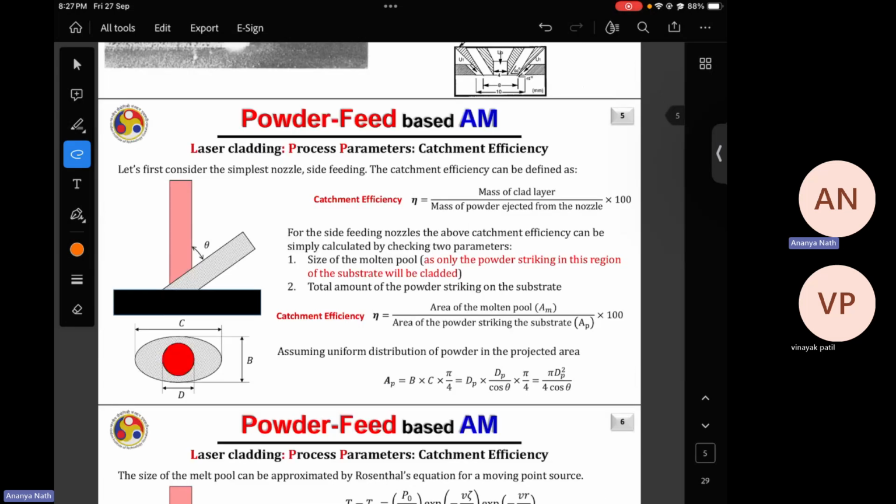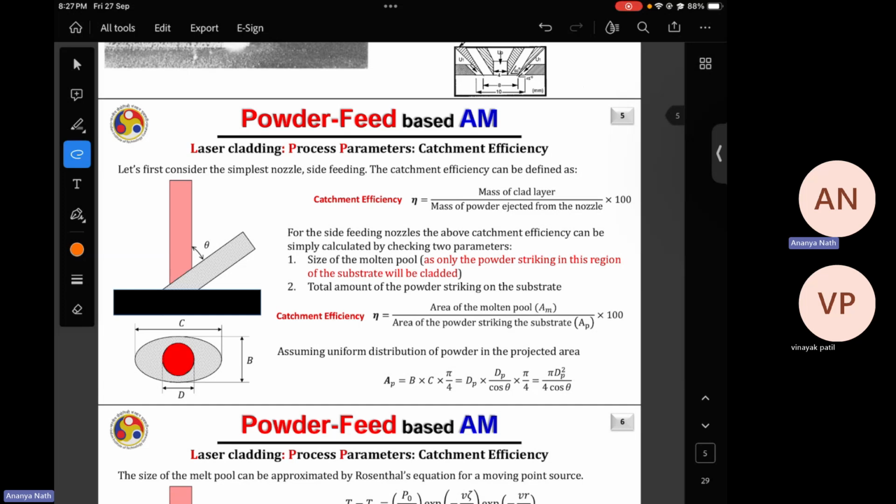Now, as I said, first is the capture efficiency or catchment efficiency. It's basically the ratio of the mass of the clad layer to the mass of powder ejected from the nozzle. Basically, it is the ratio between the number of powder particles actually melted and deposited versus the powder particles which you sent from the powder hopper to the melt pool.